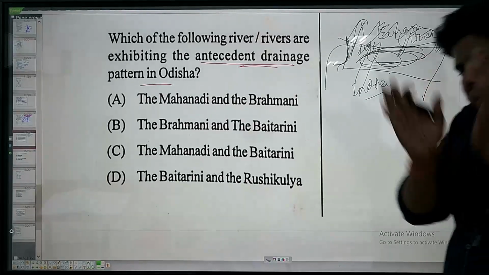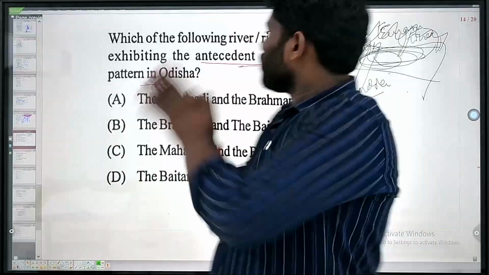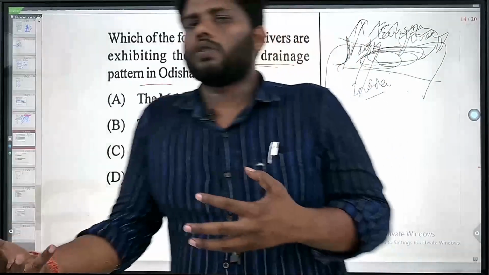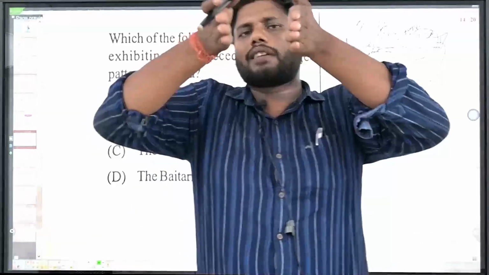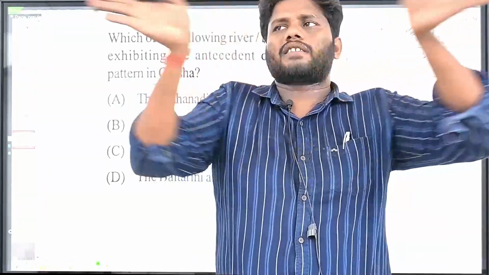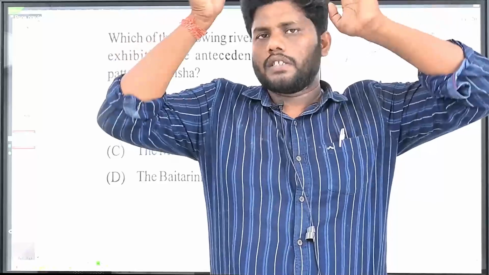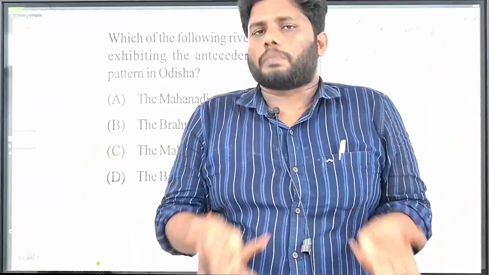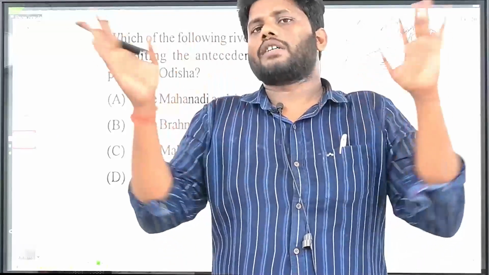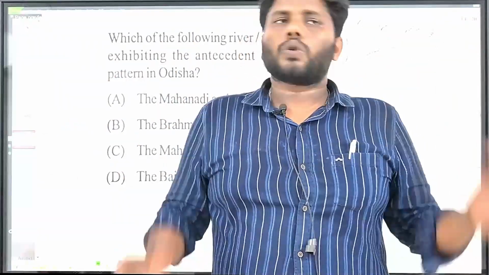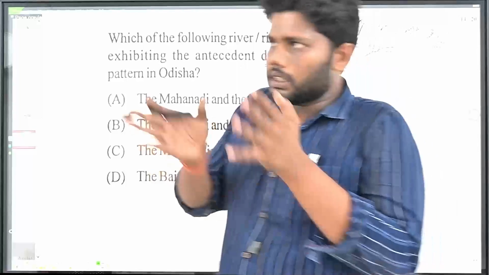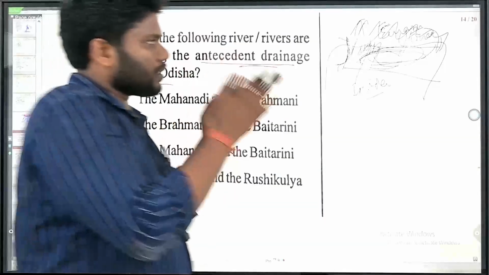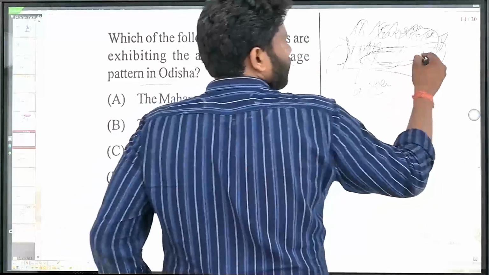How can you say a river is antecedent or not? That means before formation of the Himalayas or before formation of any type of geological structure, it has been formed, and then there is obstruction and it changed its course and flows according to the geology of this particular thing, and it keeps cutting through the particular barrier. So it must be forming certain gorges. It must be eroding, and mountains were cut.